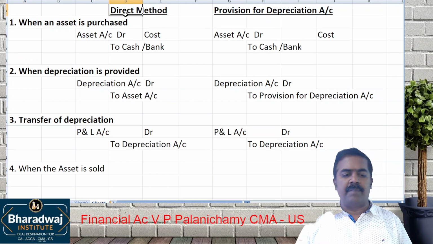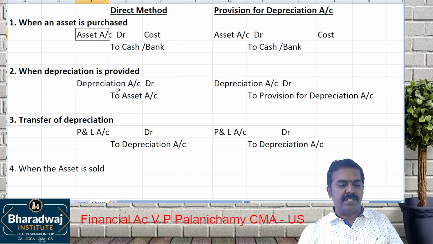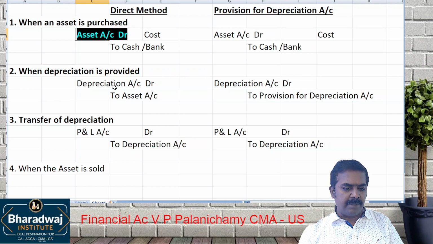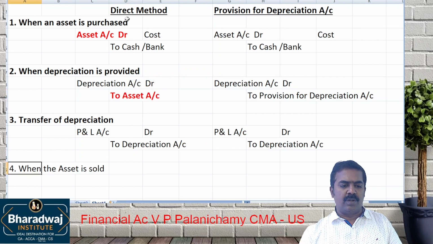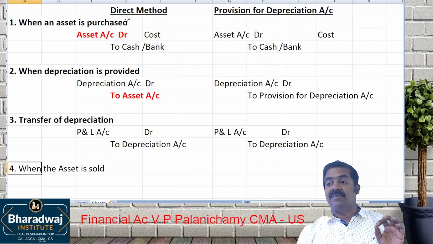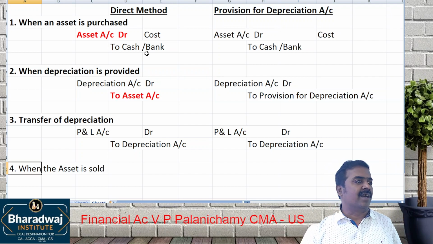Under the direct method, we are charging the depreciation directly to the asset. For example, when an asset is purchased, we record it. When depreciation is charged, we record it in which account? Asset account. So when an asset is sold under the direct method, the asset will be shown at book value. What do you mean by book value? Cost minus depreciation.